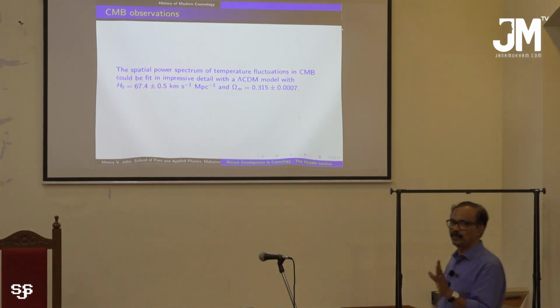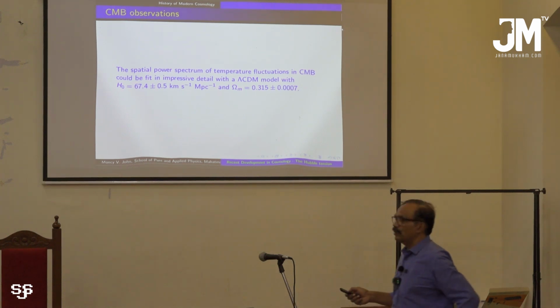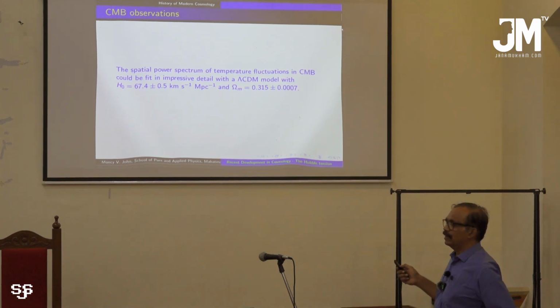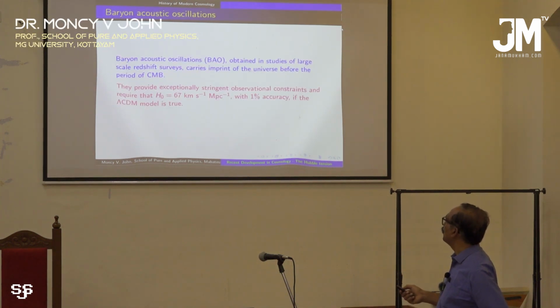So this is the origin of the problem, the Hubble tension. I want to mention the Hubble tension. The Planck data is used to estimate the value of H naught to be such a low value when compared to the value obtained from the other technique called baryon acoustic oscillations.